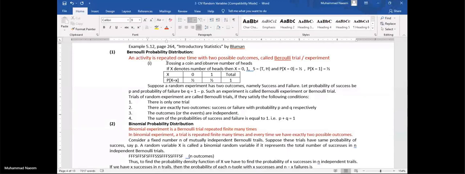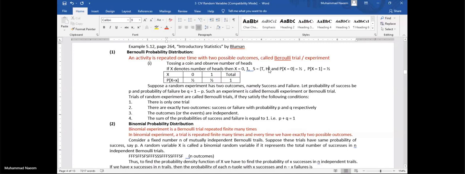Let's say we toss a coin and observe the number of heads. So first of all, define your variable, that x denotes the number of heads. Then the range of x. The range of x is 0 and 1. 0 means we don't have a head, and 1 means we are getting a head. As we are familiar with this activity, the sample space contains two possible outcomes, T and H. T corresponds to x equal to 0 and H corresponds to x equal to 1.